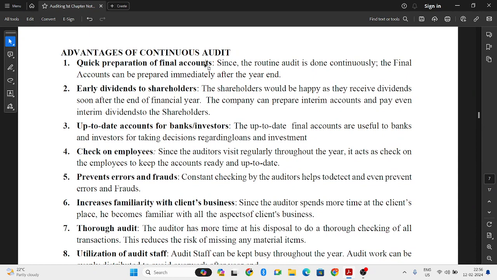If there are any frauds or errors that the accountant has made, they will be notified by the auditor, and they can easily correct all those errors and frauds.